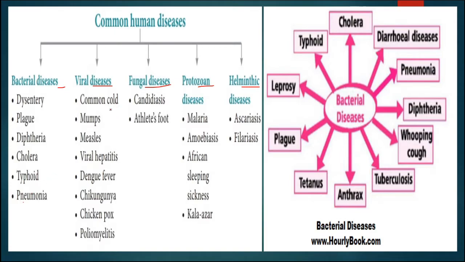etc. Then viral disease, we can see here different types of diseases which occur through virus. Then fungal disease: athlete's foot, candidiasis, ringworm. Then protozoal disease like malaria, amoebiasis, sleeping sickness, kala-azar, etc. Helminthic disease like ascariasis, filariasis. So, these are common human diseases and the pathogens that are responsible for them. These are the list of bacterial diseases you can see here.